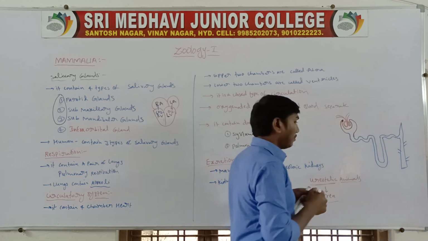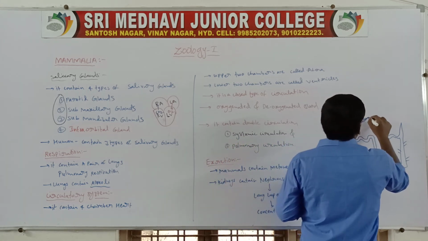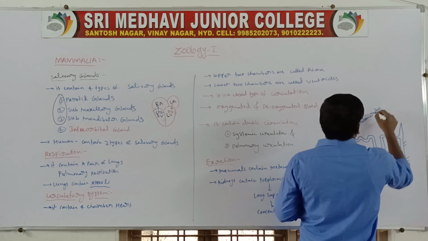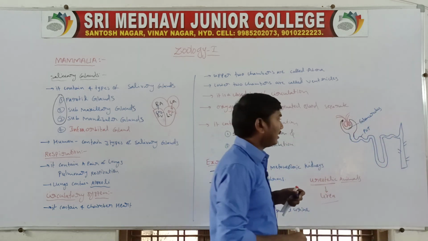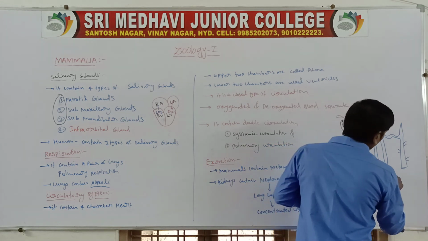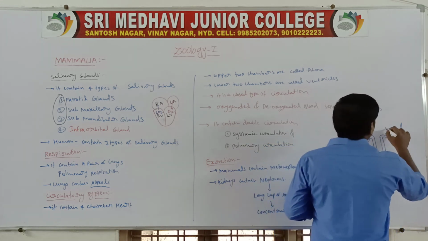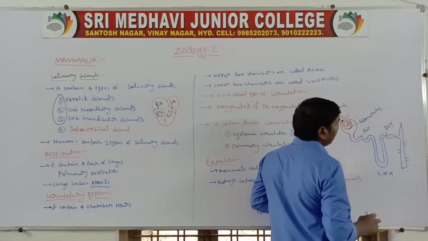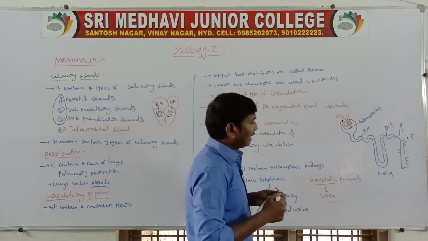The nephron contains the glomerulus, the PCT, which means proximal convoluted tubules, the loop of Henle, the DCT, which means distal convoluted tubules, and the collecting duct. So these are the nephrons.